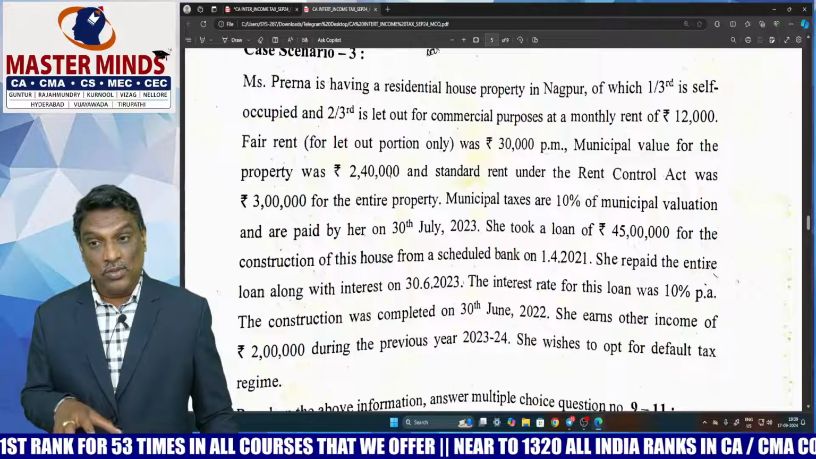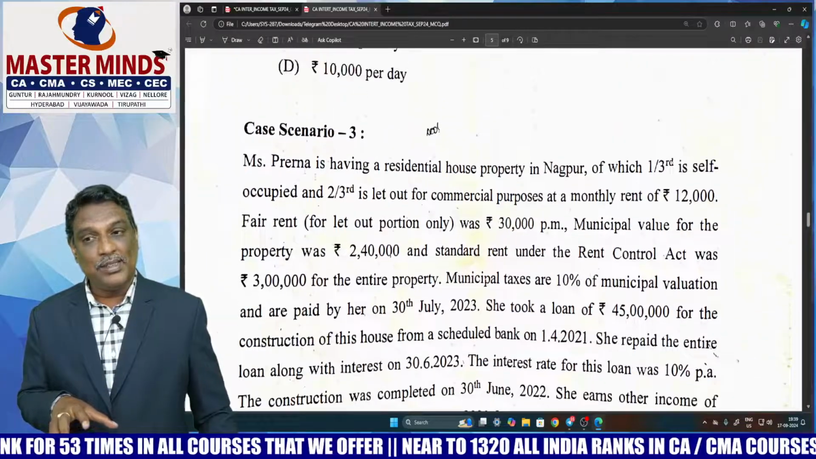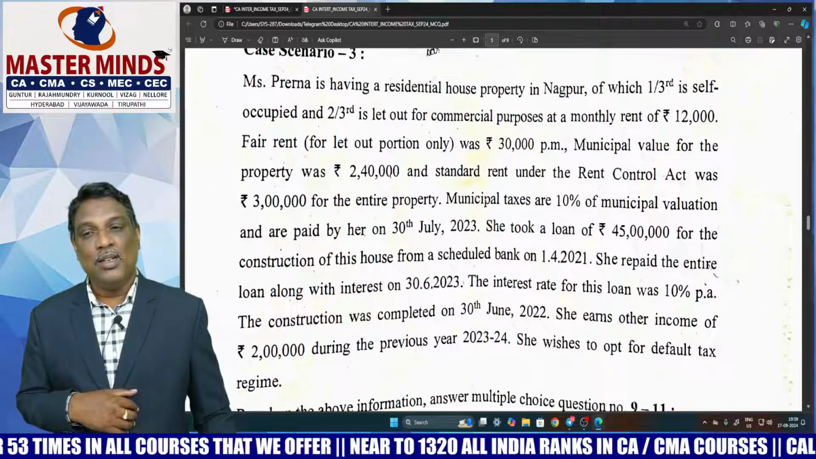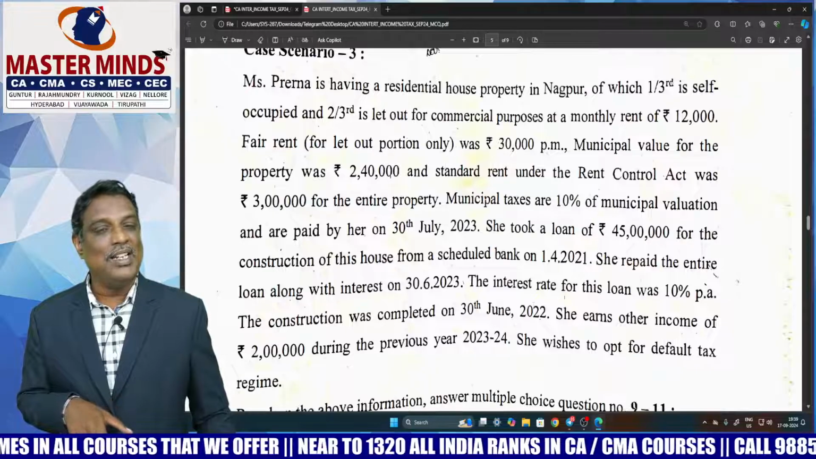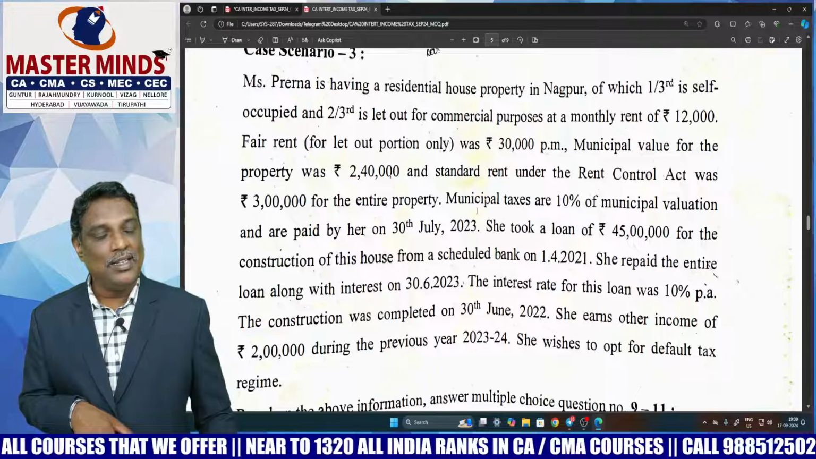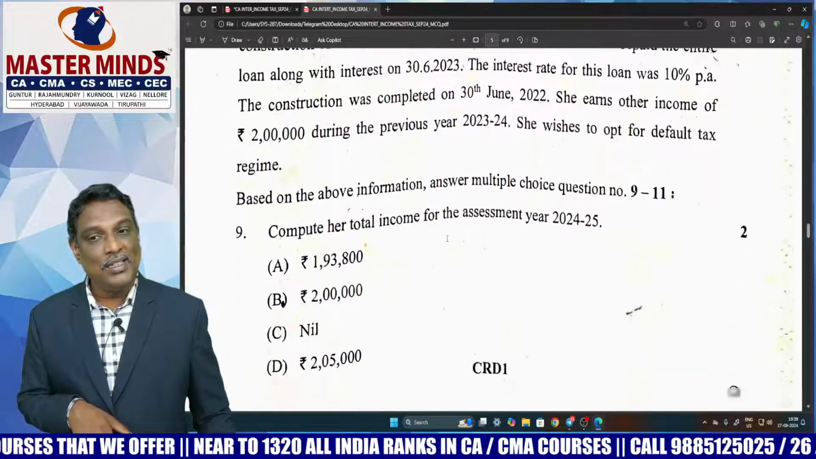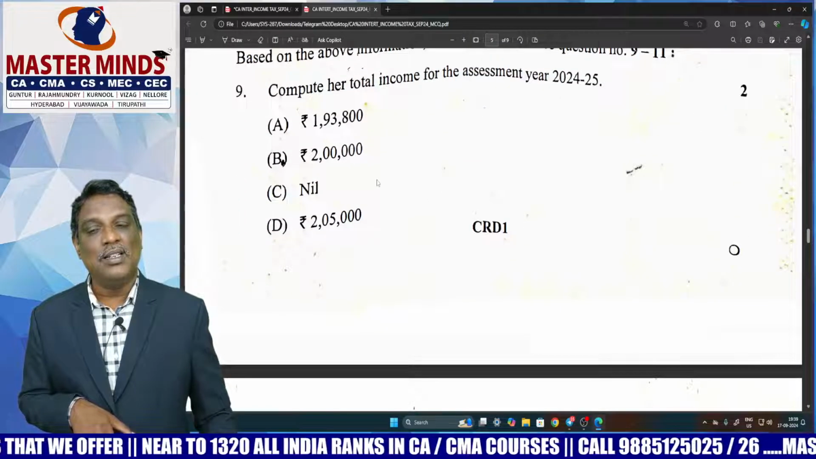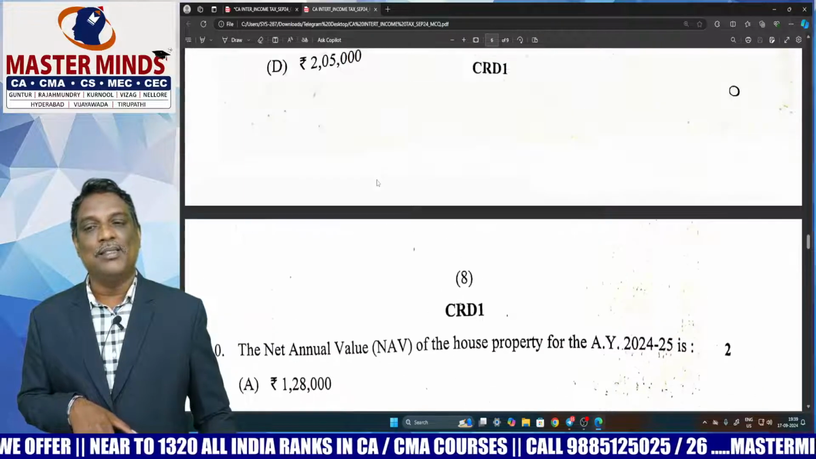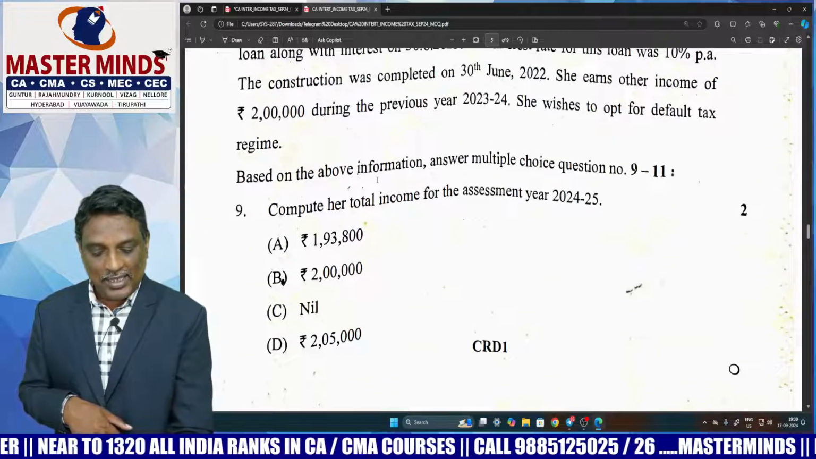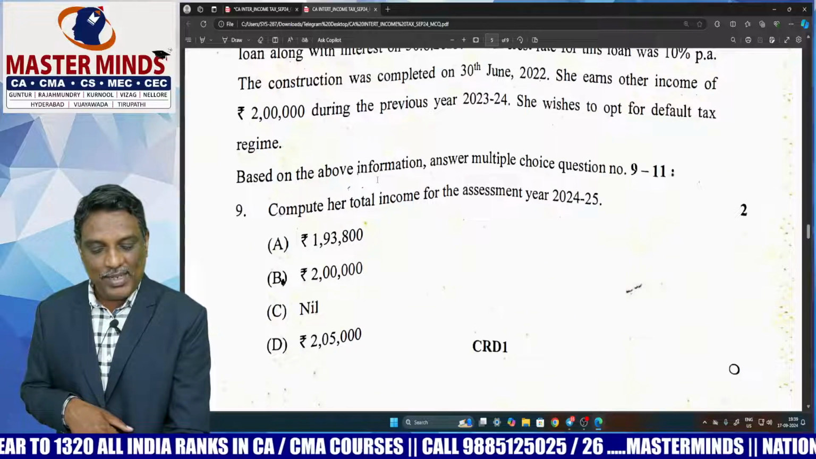Okay, so scenario based MCQs, case scenario 3, related to total income related information as given in this paragraph. Based on this information, you need to answer the following 3 MCQs. First MCQ, calculate the total income. The information given above.